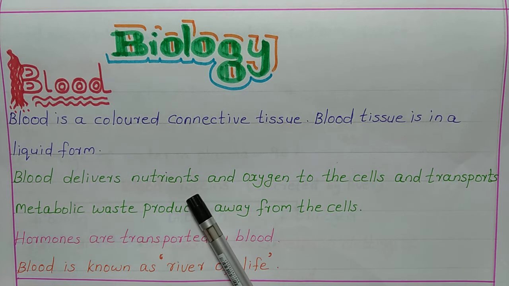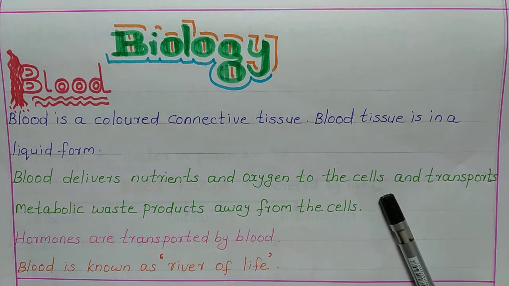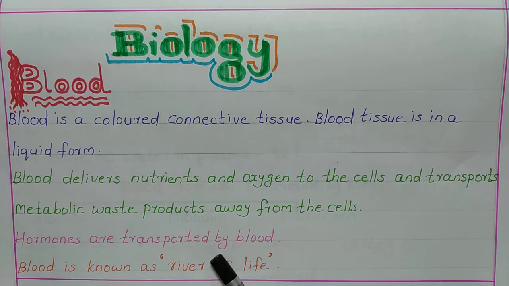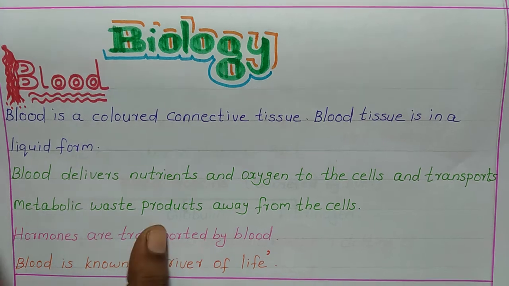Blood delivers nutrients and oxygen to the cells and transports metabolic waste products away from the cells. Hormones are transported by blood. So, the nutrients, oxygen, hormones, etc. are transported by blood. It also transports metabolic waste products away from the cell. Blood is known as river of life.